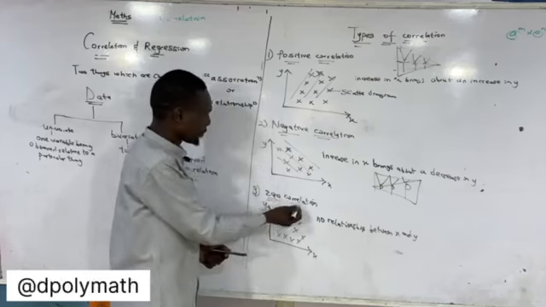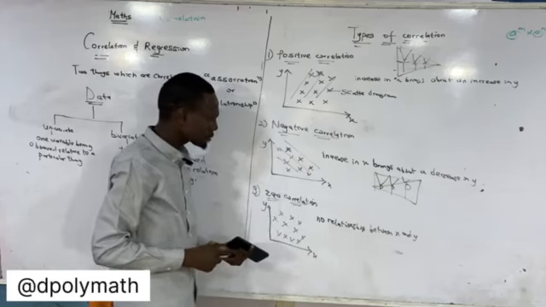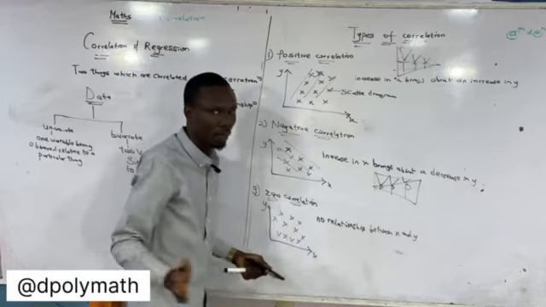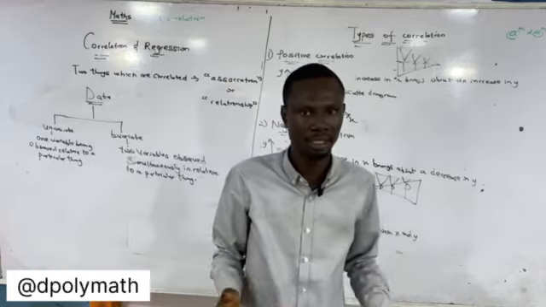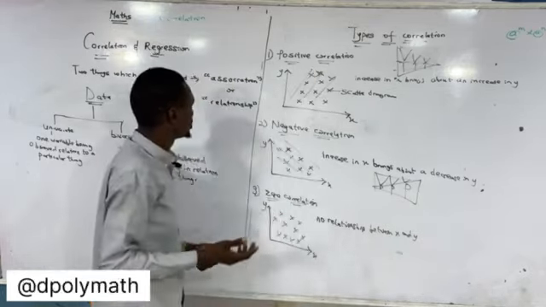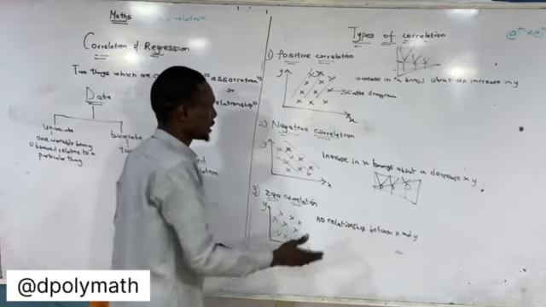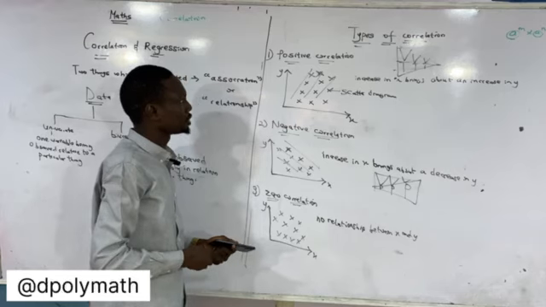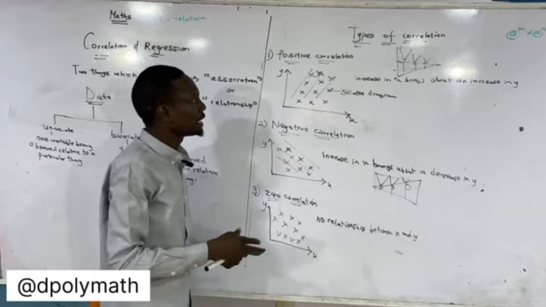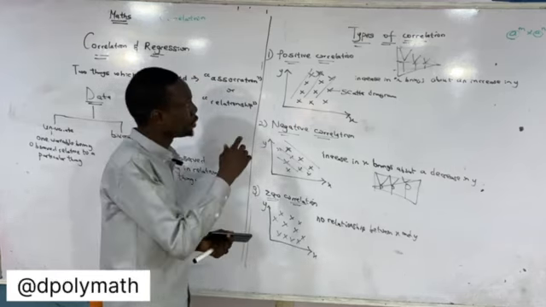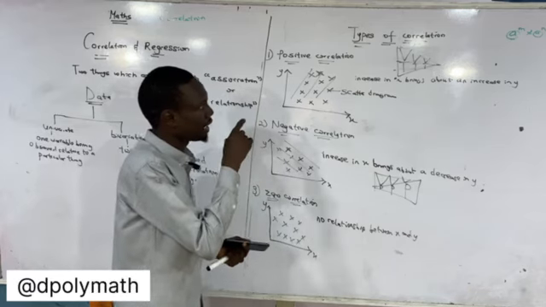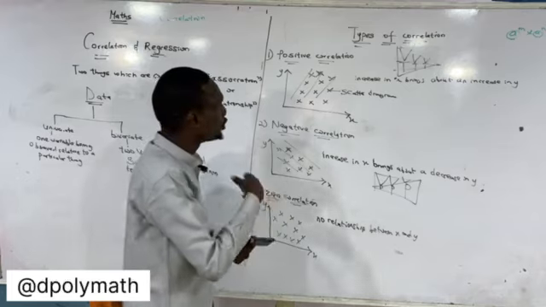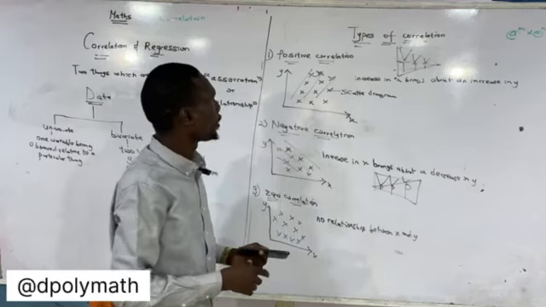Now, the third type of correlation is the zero correlation. In this one, there's no relationship between X and Y. X and Y are not correlated at all. No relationship, no association between X and Y, and that's it. So these are the types of correlation that we have. The next one now would be to go to the calculation and the examples, looking at questions under correlation and looking for the correlation coefficient.